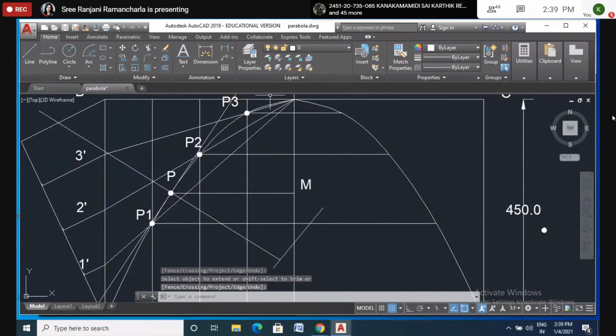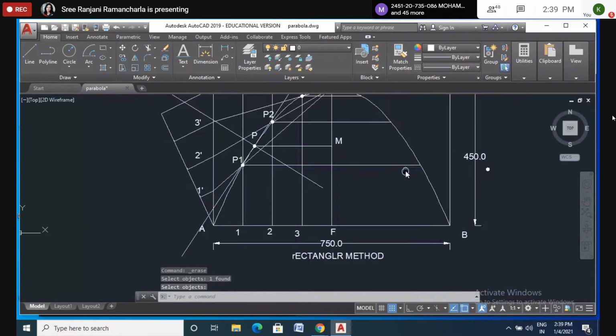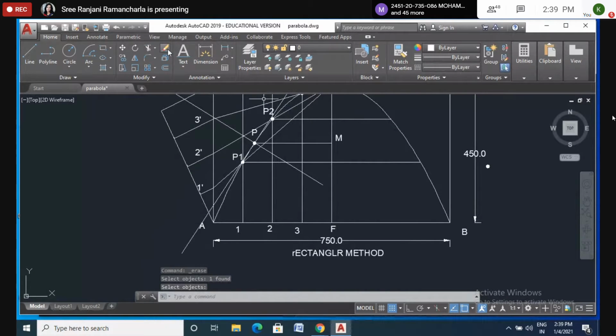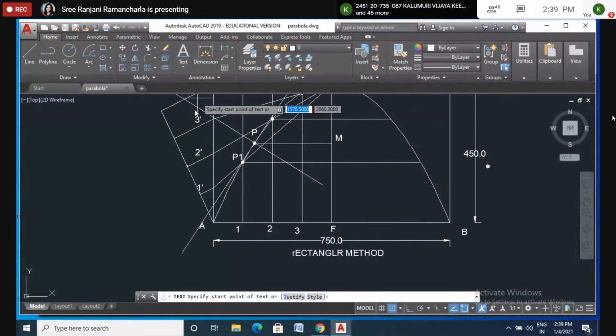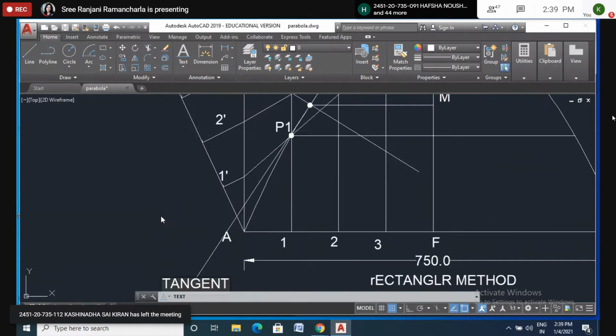Extended. Then I will remove this fencing line. So now I got the normal and tangent. I will write it here. This is tangent, and this one is normal.